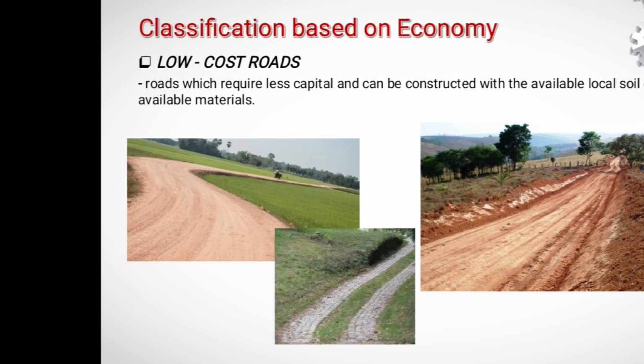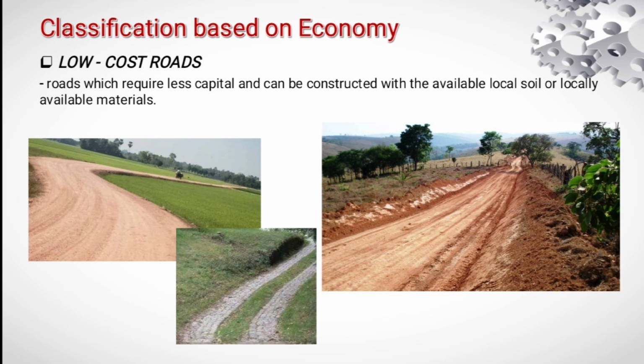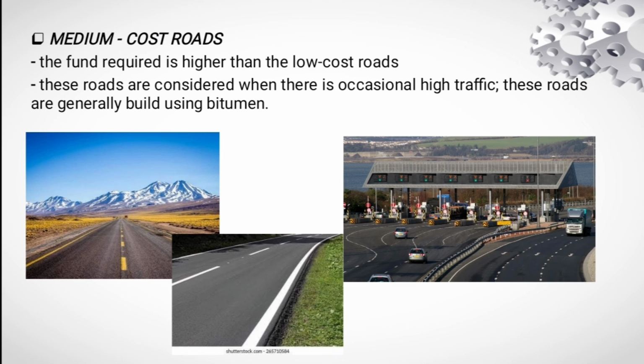Planning and execution time is less when compared with hilly roads. Now we go to classification based on economy. Low-cost roads. These are roads which require less capital and can be constructed with the available local soil or locally available materials. These roads are preferred where there is very low pedestrian traffic. Next, medium-cost roads. The funds required for constructing medium-cost roads are higher than for low-cost roads. A road to travel from a village to the nearest town is one of the examples of medium-cost roads. These roads are considered when there is occasional high traffic. These roads are generally built using bitumen.